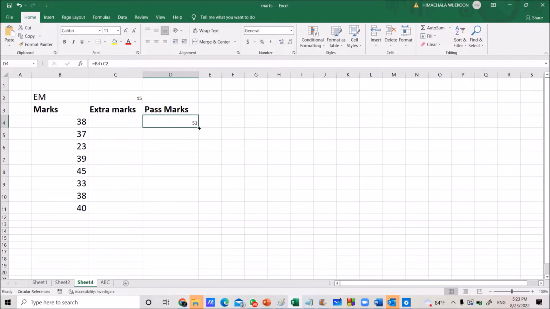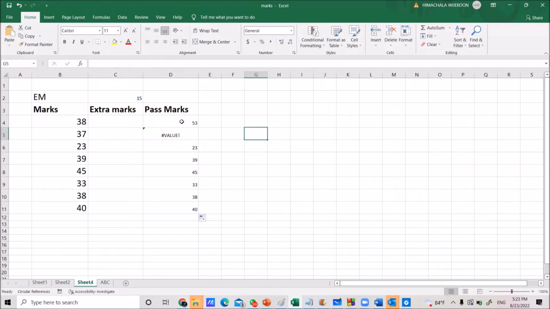Then see what happened here. After I copied it, did we get the correct answer? The second one, the value. Then the third one, 23, the same value. The correct answer is not appearing here. Why? What is the reason for that?